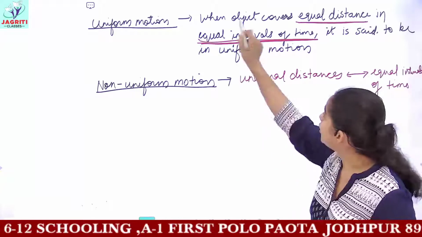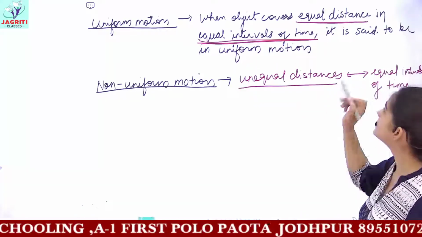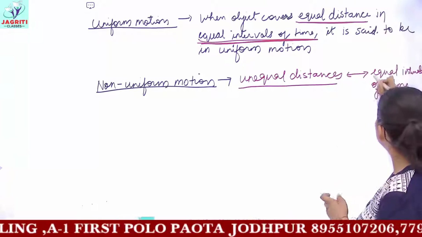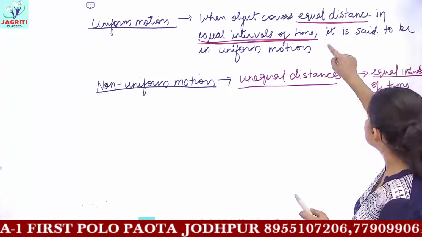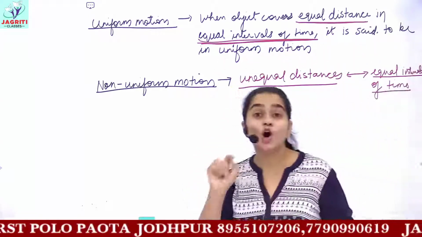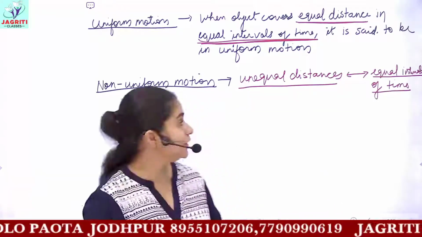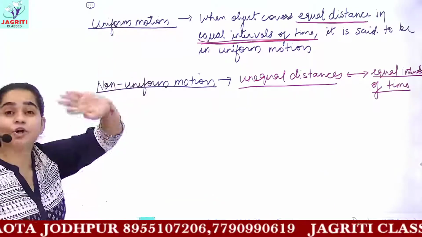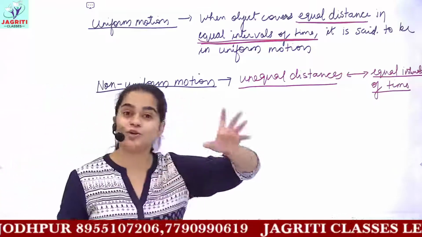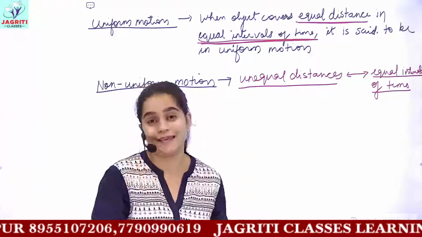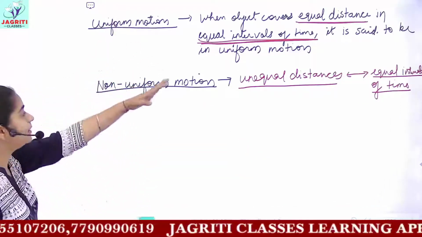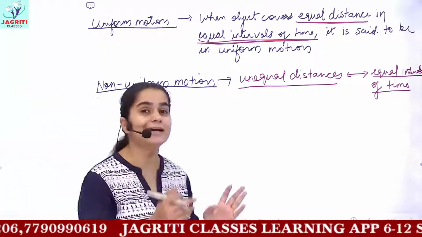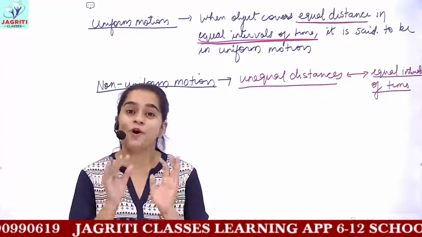This would be when an object covers unequal distance in equal intervals of time, such an object is said to be in non-uniform motion. So this is an example we have already discussed of uniform and non-uniform motion about your walking. So these are the definitions of both the types of motion, that is uniform motion and non-uniform motion.